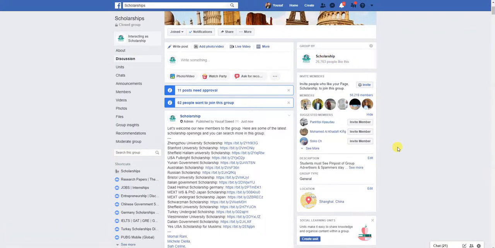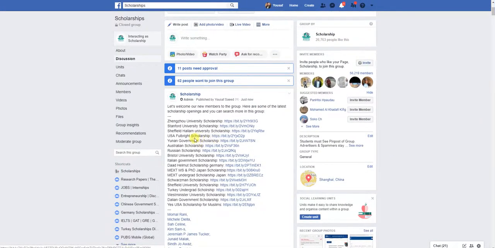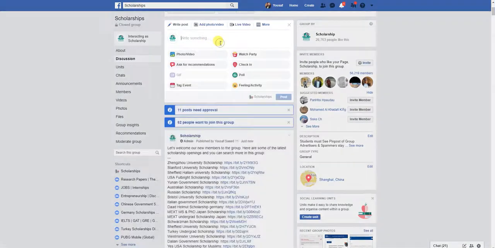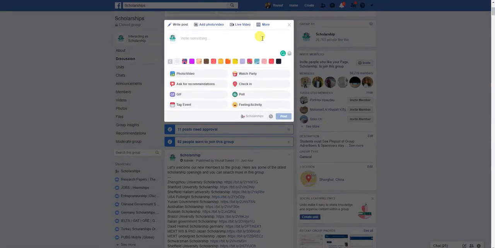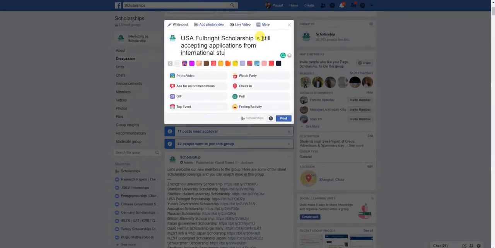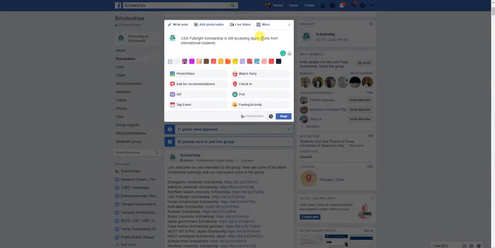So also, for example, because this Fulbright scholarship is open, I'm going to copy this one. I'm talking about the normal posting. So what I will write is: USA Fulbright scholarship is still accepting applications from international students, and that's it.